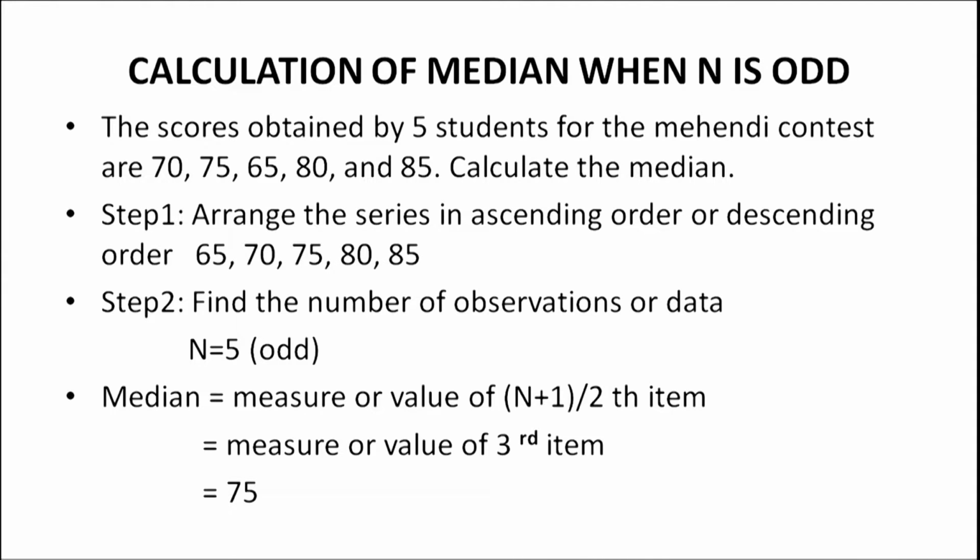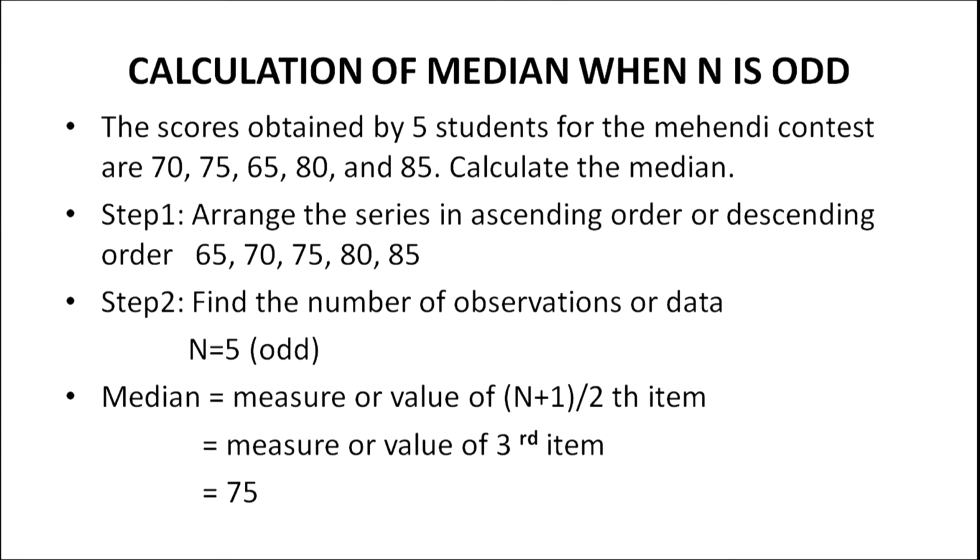Example of median when n is odd. The scores obtained by 5 students for the Mehendi contest are 70, 75, 65, 80 and 85. Calculate the median. As said before, in step 1, arrange the series in ascending or descending order. In this case, I have done it in ascending order, that is, the scores can be arranged as 65, 70, 75, 80 and 85.